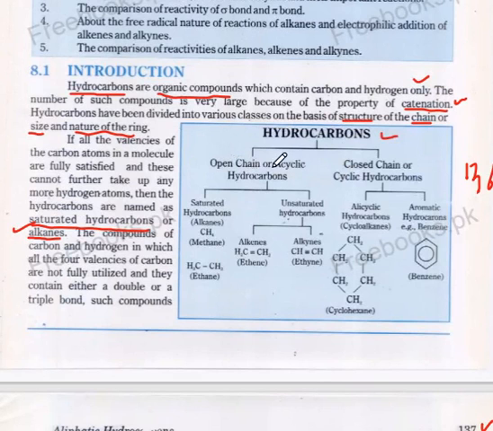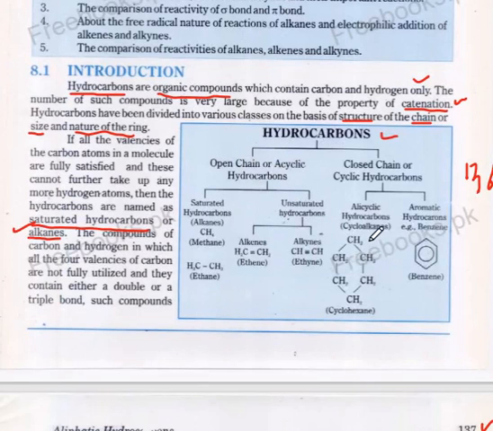Open chain means carbons are linked with each other and they cannot unite with each other, or its head cannot unite with its tail.